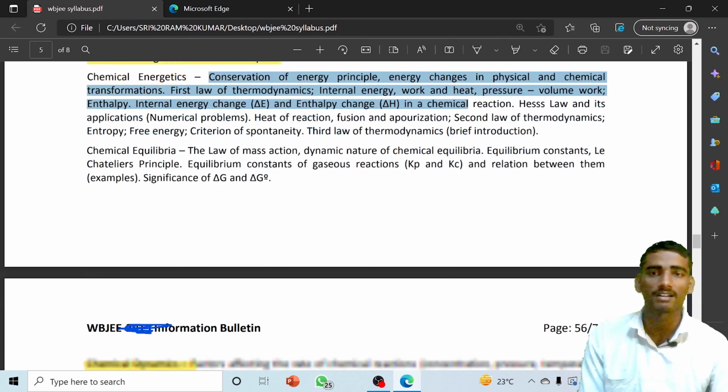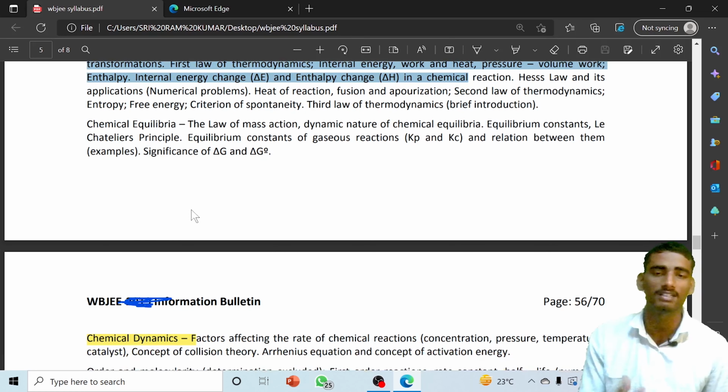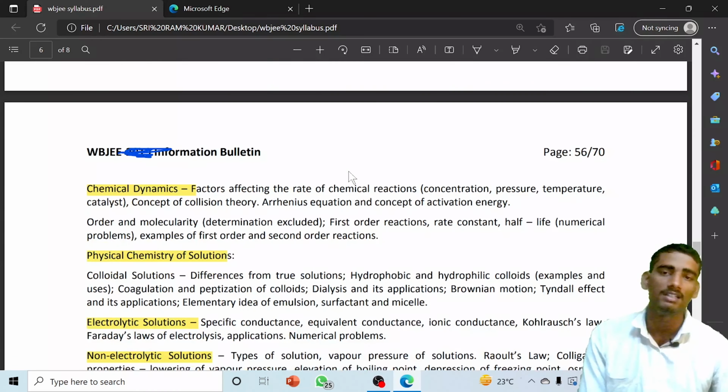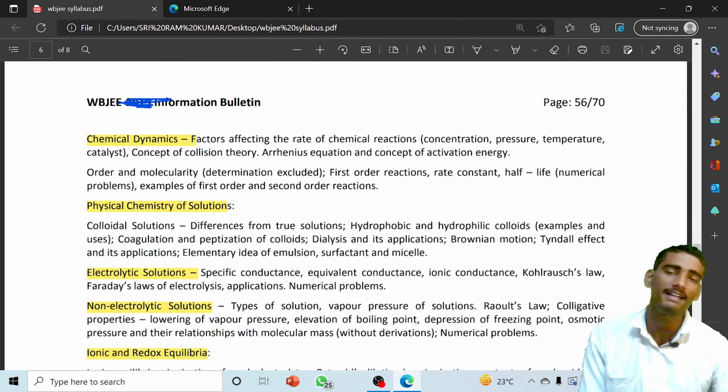Besides that you can clearly visualize the detailed syllabus, because if I talk too much the video will become quite large. So I'm just focusing on the important topics. Then from chemical dynamics you can clearly visualize the factors affecting the rates of chemical reaction: concentration, pressure, temperature, catalyst, and all things you have to study.